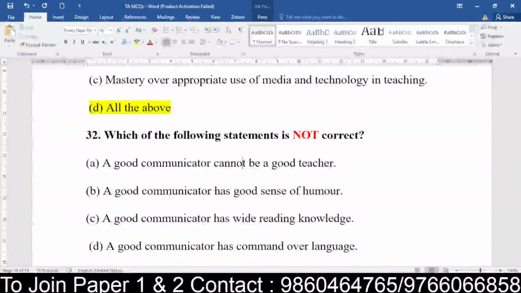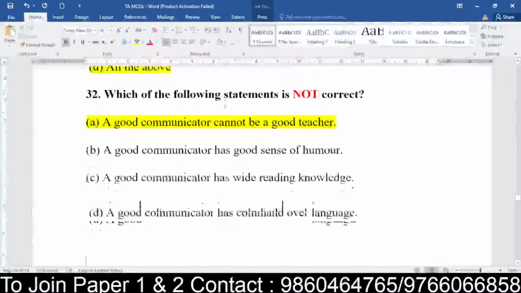Students have started answering, and very good. Those who have answered, they have answered it very correctly. A good communicator cannot be a good teacher is a wrong option. So it's not correct, right? Great, a great start. Keep your spirit up to the last question.